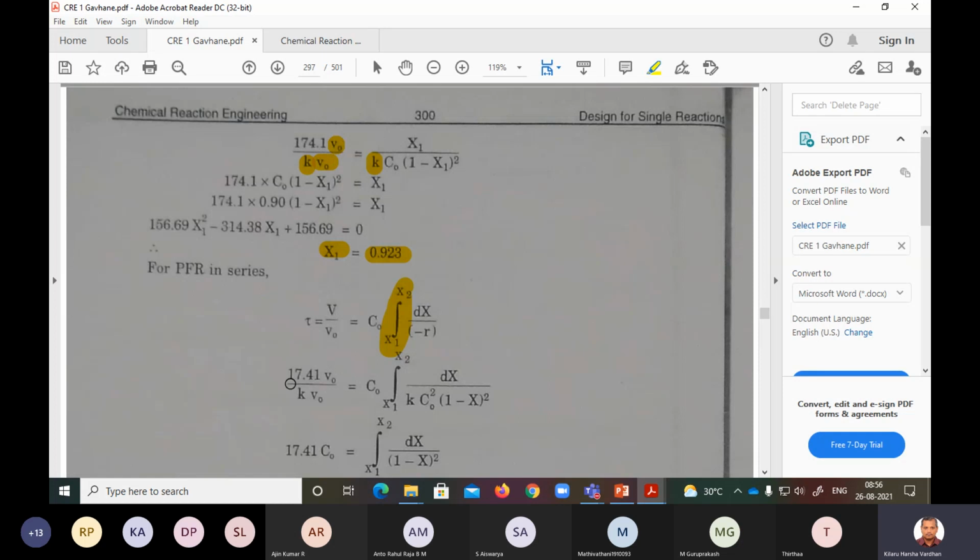So V is substituted. This is the V, 174.1 V by K, and V naught is V naught. This is the second order equation. X is nothing but the final X, that is what he is giving.